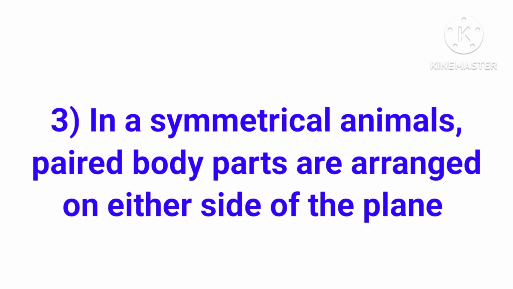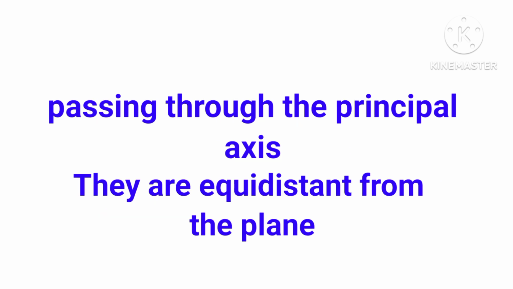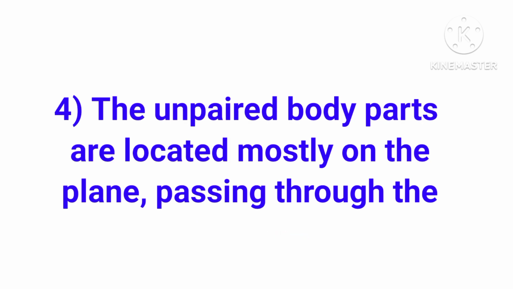In symmetrical animals, paired body parts are arranged on either side of the plane passing through the principal axis. They are equidistant from the plane. The unpaired body parts are located mostly on the plane passing through the principal axis.